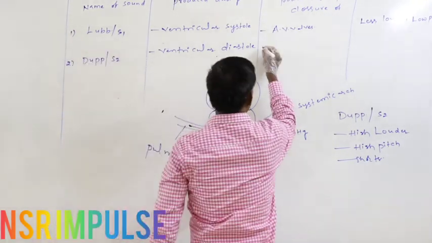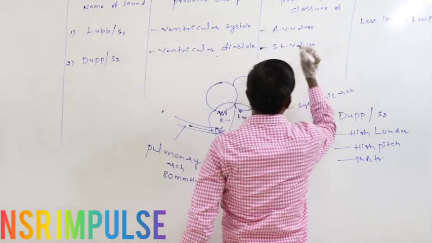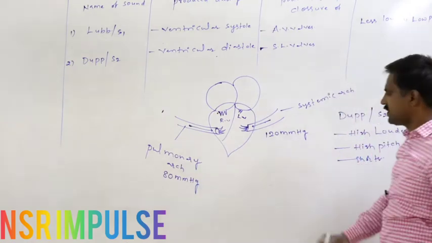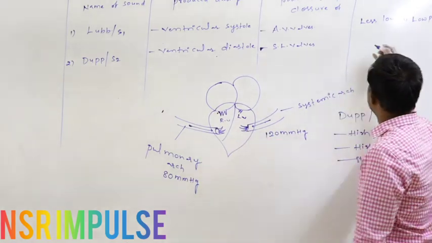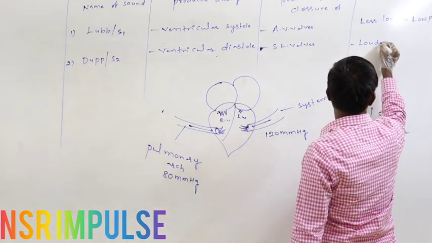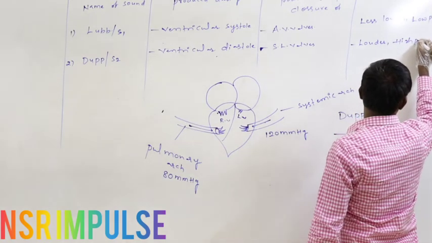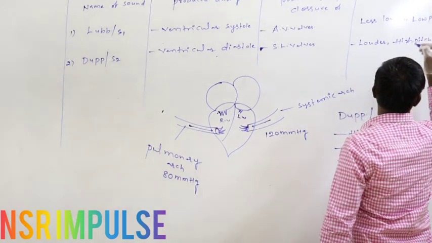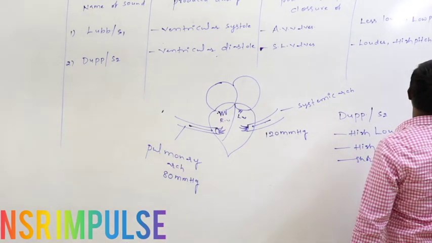So, due to the closure of SL valves, semilunar valves such as the pulmonary valve and aortic valve, it is louder, with high pitch, and shorter.